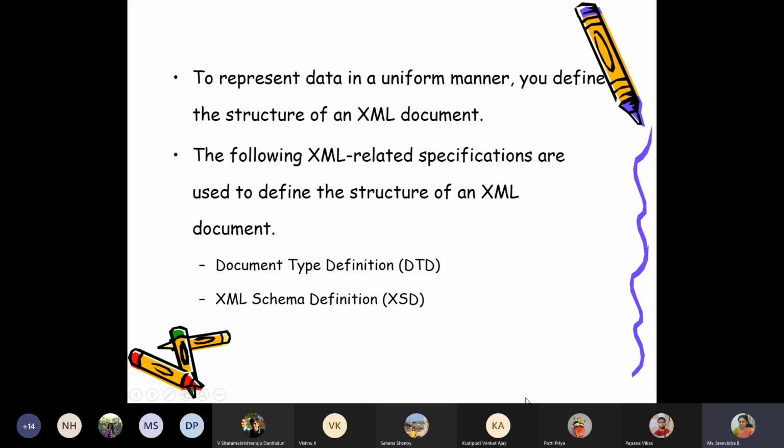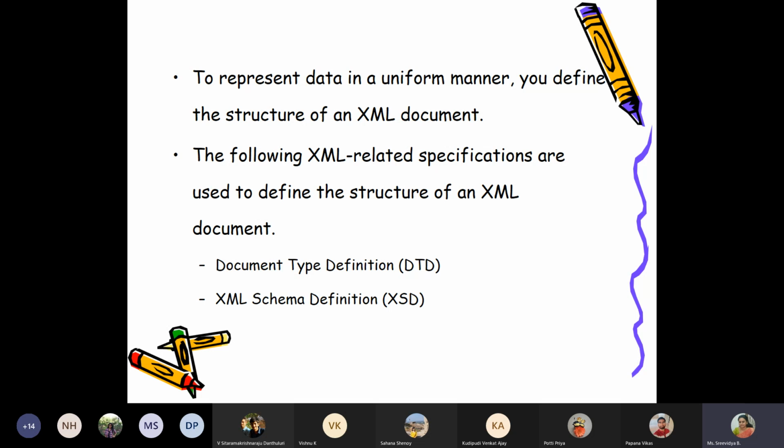We'll come back to the slides now. Okay, so this is what we discussed last time, that instead of learning the tags, we are talking about the structure of an XML document. So XML structure can be represented using either document type definition, in short DTD, or XML schema definition, in short XSD. So these are not XML documents.